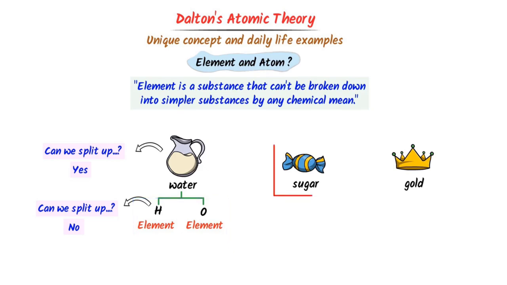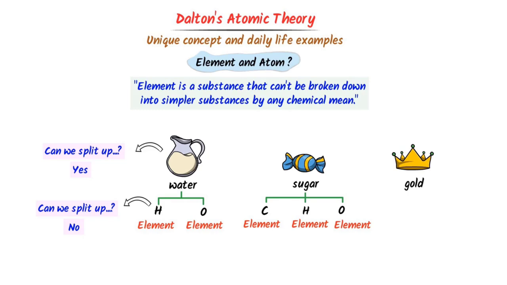Similarly, sugar is not an element because we can split it into carbon, hydrogen and oxygen. But remember that carbon, hydrogen and oxygen are all elements because we cannot split them up into something else.